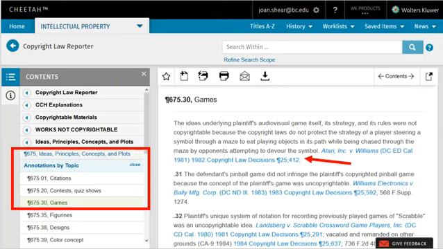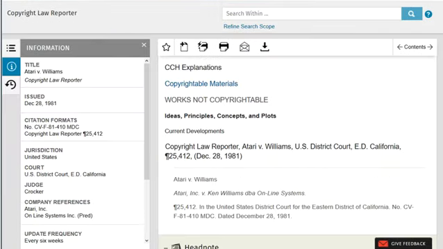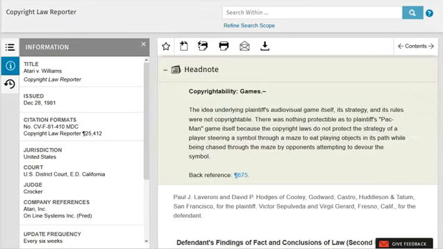Let's link to the first case listed here by clicking on the paragraph number. You can change the window on the left from a table of contents to an information window that gives some summary information about the document you are viewing. In this instance, the case reported at Copyright Law Reporter, paragraph 25.412.